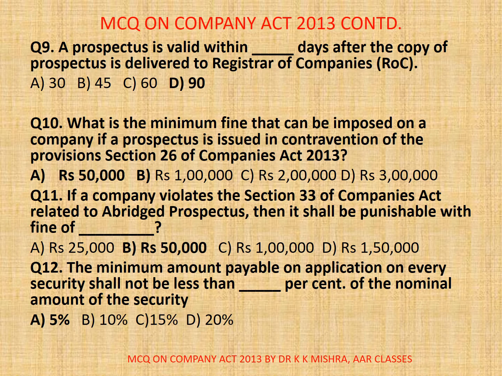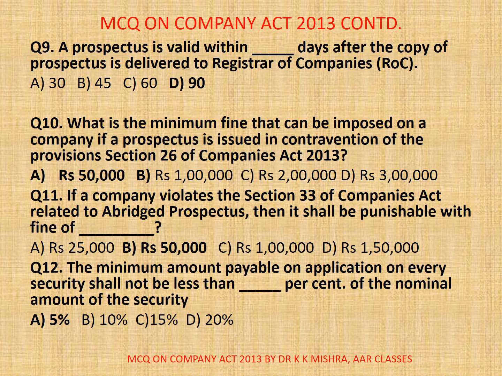Question number 10. What is the minimum fine that can be imposed on a company if a prospectus is issued in contravention of the provisions of Section 26 of Companies Act 2013? A. Rupees 50,000, B. Rupees 1 lakh, C. Rupees 2 lakhs, D. Rupees 3 lakhs. Correct option is A. Rupees 50,000. If a prospectus is issued in contravention of the provisions of Section 26 of Companies Act 2013, the company shall be punishable with a fine which shall not be less than 50,000 rupees.